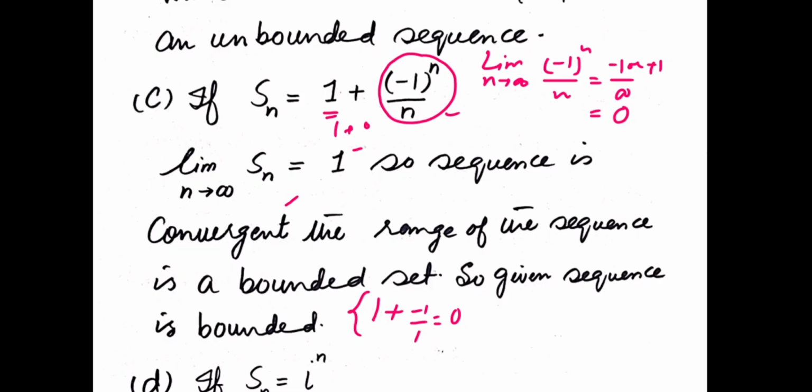Similarly, when you put n equal to 2 here, this becomes 1 plus 1 over 2. This is equal to 3 by 2. So you can bound all of these terms. So the given sequence is a bounded sequence.